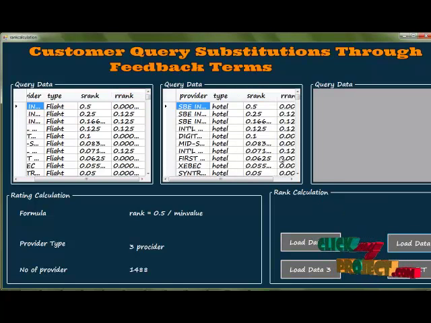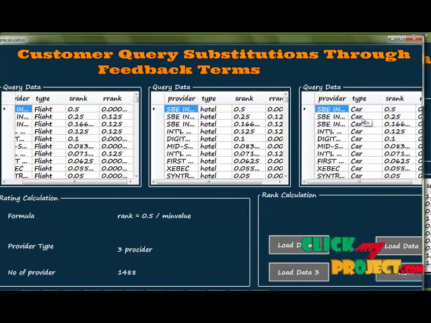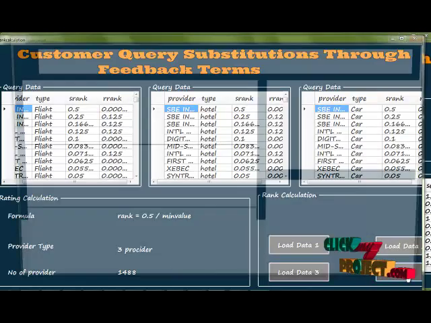This is for our hotel process. This hotel process is also a calculation process. S rank is also calculated for the hotel process. Then click to go to load data 3 process, to calculate car type and S rank and also the R rank process. Then click the next button.